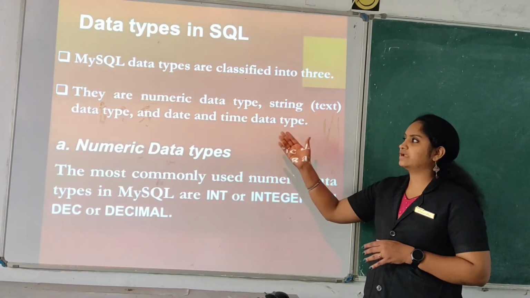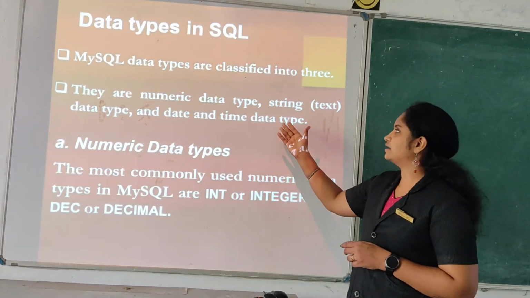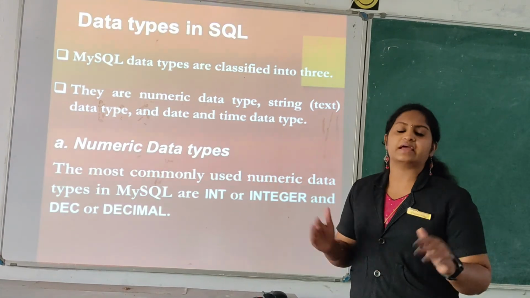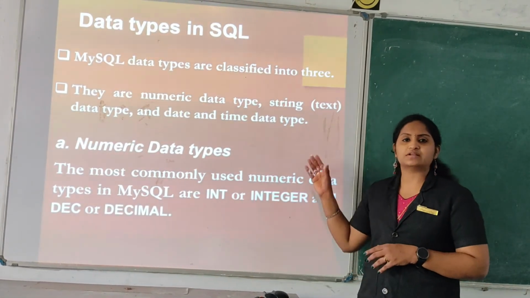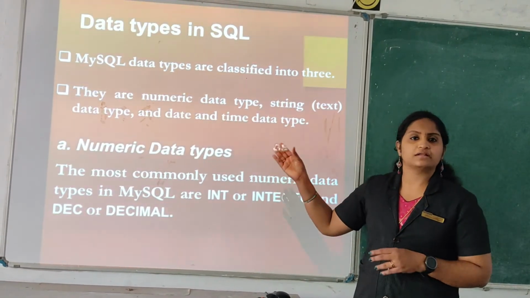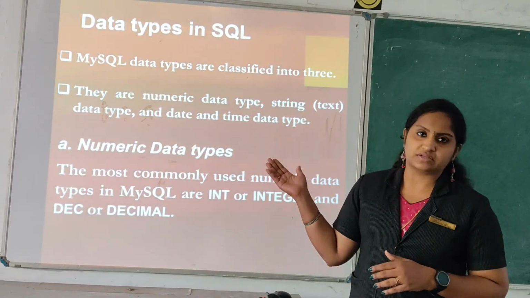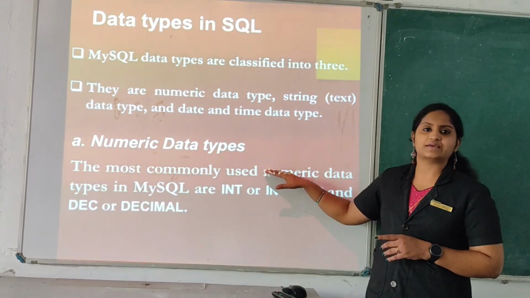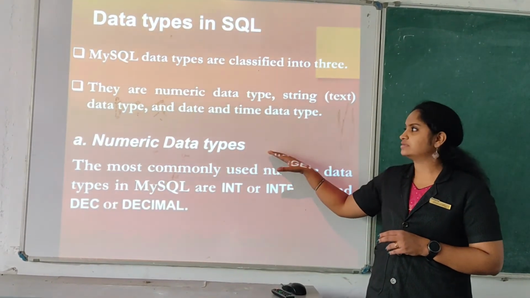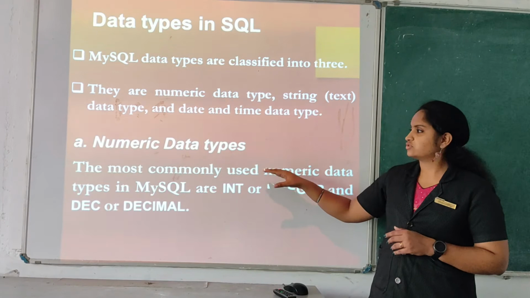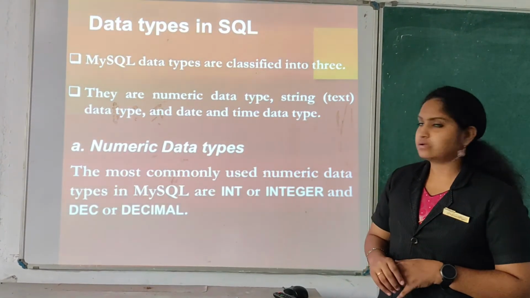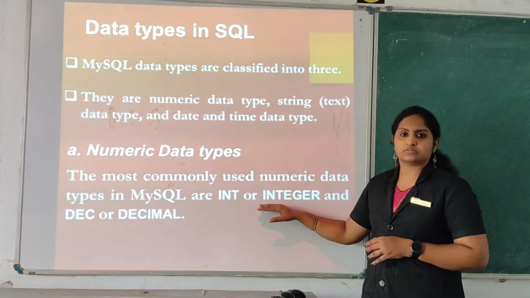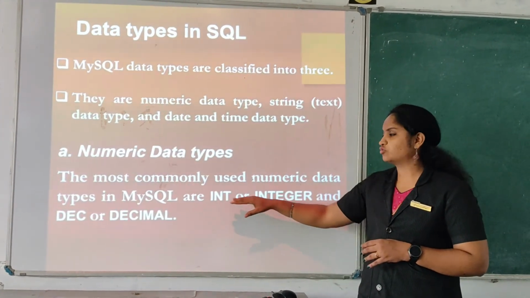Generally we have the data types: numeric data type, string data type, and date and time. We are maintaining the database contents, so we have the date and time options, the string content, and the numbers. Generally it is divided into three sections: numeric data types, string data types, and date and time. The first one is numeric data types, where we generally have three types.